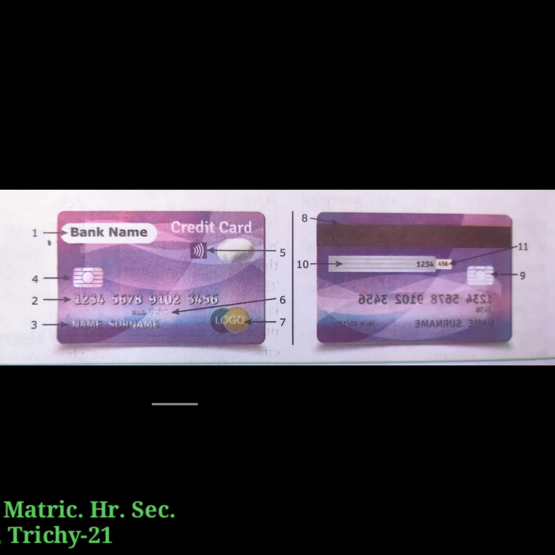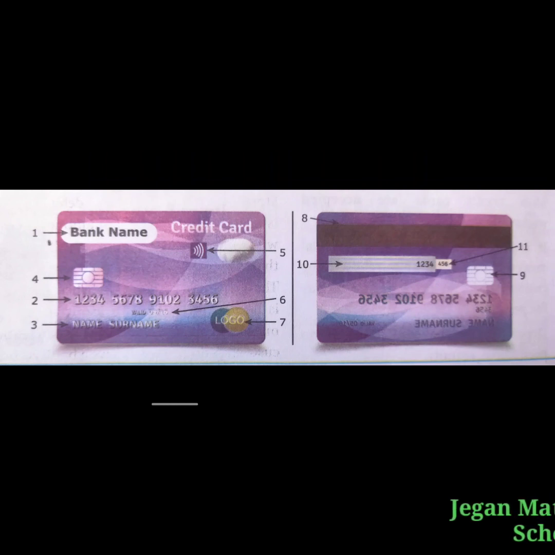And number 2, the second one, is the credit card number. The modern credit card has a 16-digit unique identification number. The first digit of a credit card number is the MII, that is Major Industry Identifier, and it defines the issuer category. For example, 1 means airlines and 4 means banks.